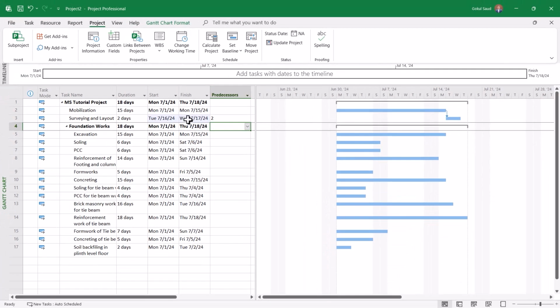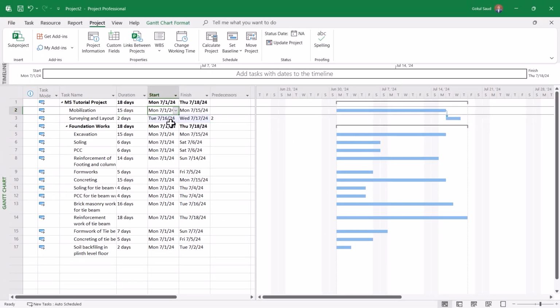For example, mobilization takes 15 days from 7/1 to 7/15, that is 15 days, right? And surveying starts after the mobilization, that is from 7/16. 16 and 17 comprise 2 days, right? And it's 2 written over here.